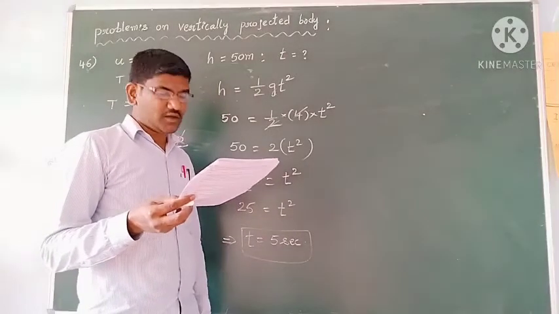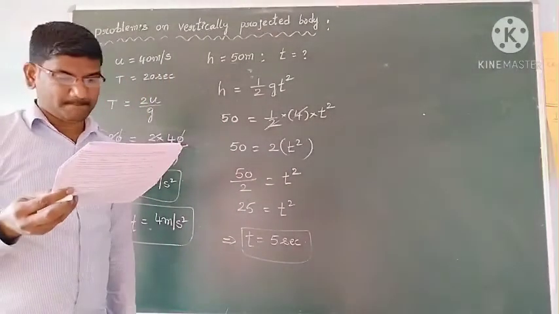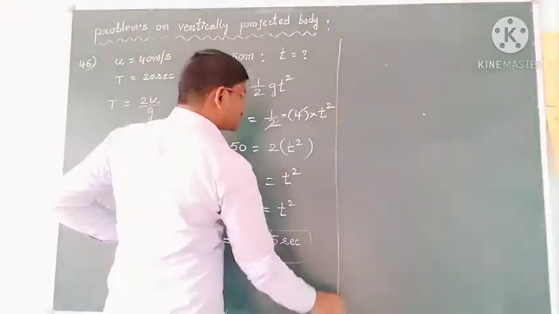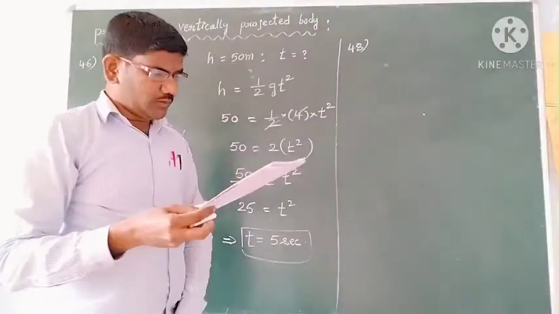And 47, option B is correct. So now we can go for problem 48. Okay, students, now next one is 48. A body thrown vertically up.